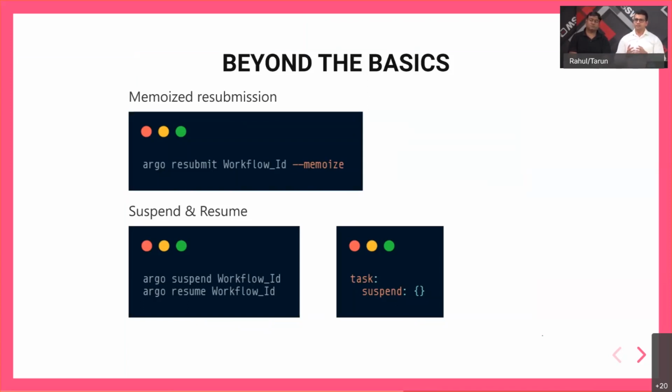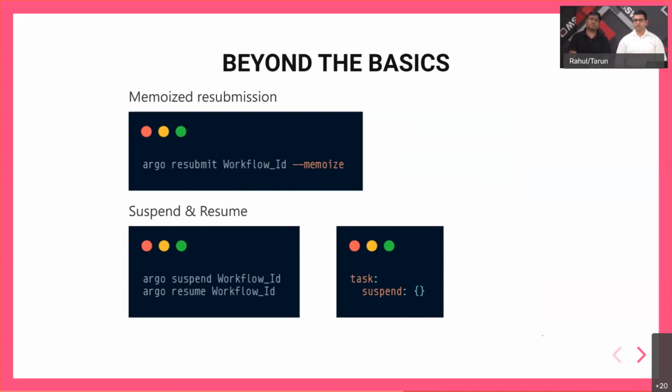So for that, Argo supports this concept of a memoized resubmission, wherein you can execute the Argo resubmit command. And what it would do is it would rehydrate the workflow and start executing the workflow from the point where it failed. You can also manually suspend and resume a workflow.